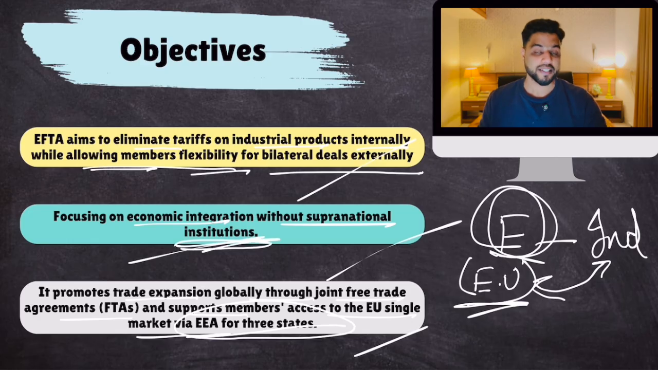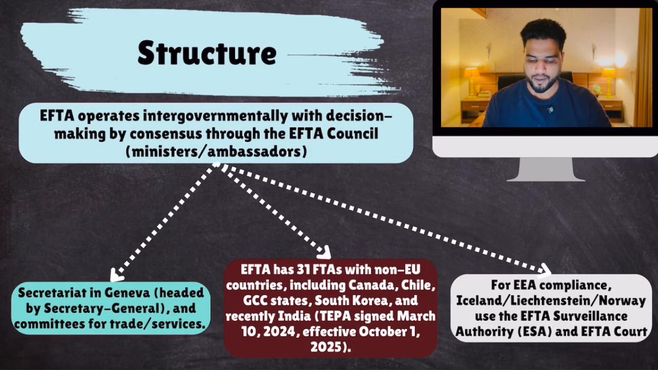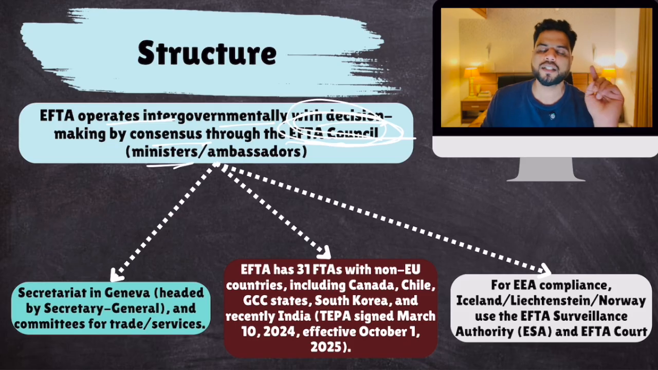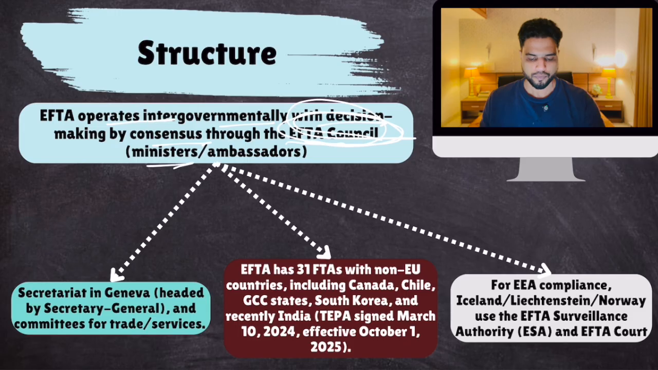Now, as far as the structure of EFTA is concerned, it operates intergovernmentally with decision making by consensus through the EFTA Council. The EFTA Council contains the ministers and ambassadors from member countries, and it is the highest decision making body in EFTA. Decisions are not taken by majority vote. Decisions are only taken by consensus. All have to agree on that particular decision. Its secretariat is in Geneva, headed by the Secretary General.